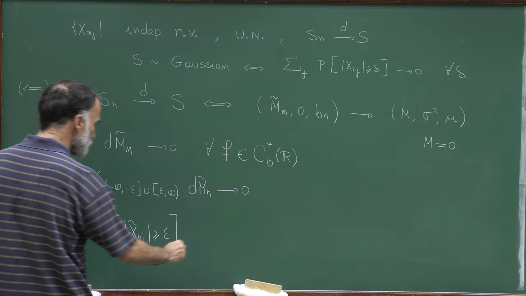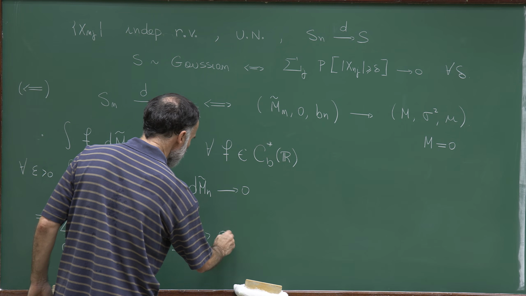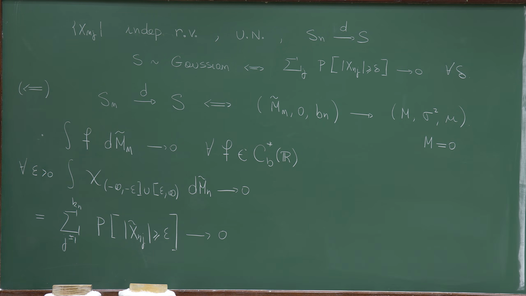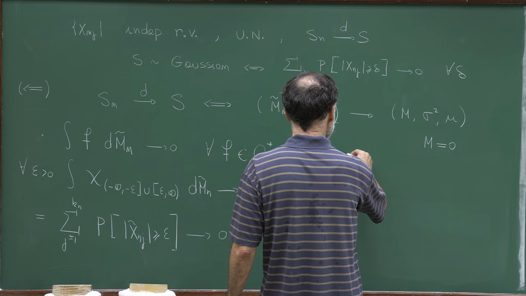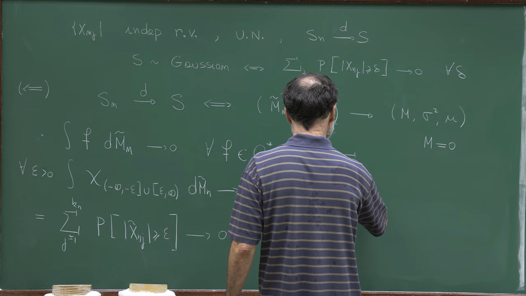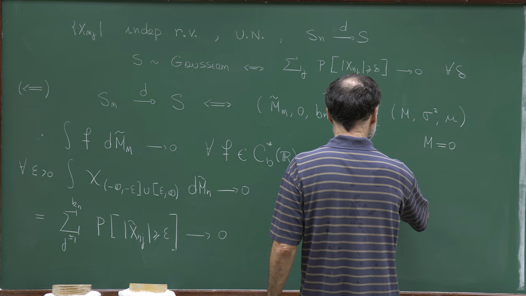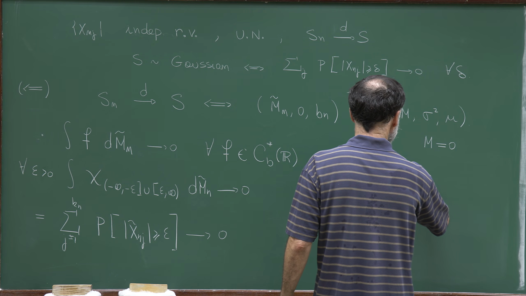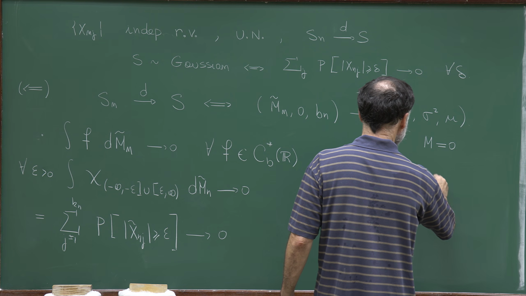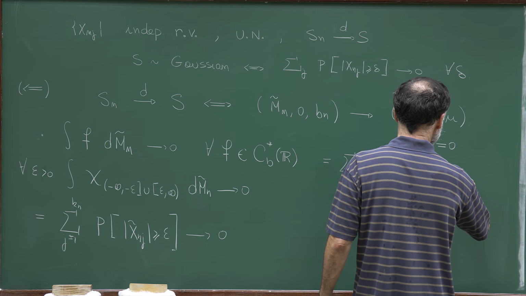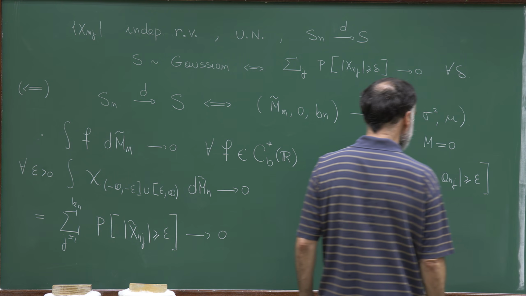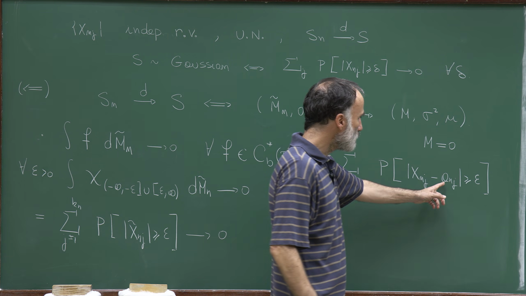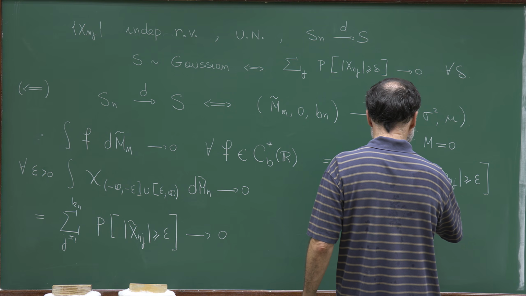So what we need to show is that this sum converges to 0. Let's rewrite this sum in terms of x n j. So this is the sum over j of the probability that x n j minus a n j is larger or equal than epsilon. Now we know that the maximum of a n j converges to 0.